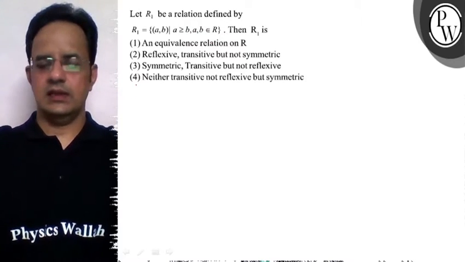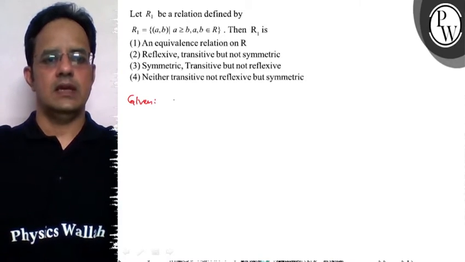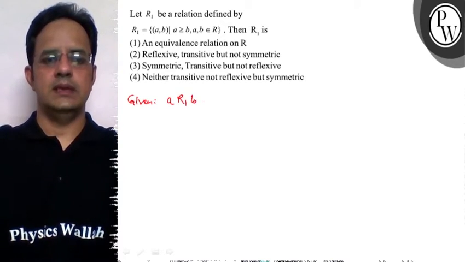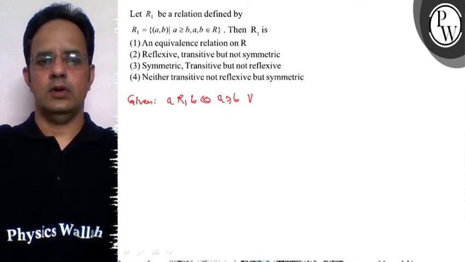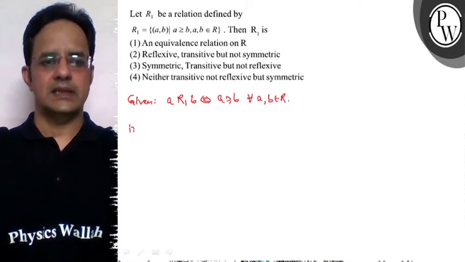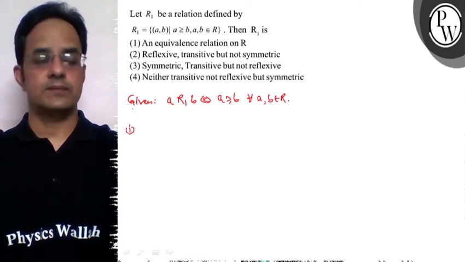So the given relation is that A is related to B if A is greater than equal to B for all A and B belonging to the set of real numbers. So पहले हम पता करते हैं whether the relation is reflexive or not.